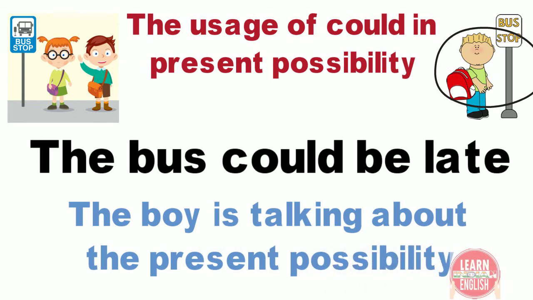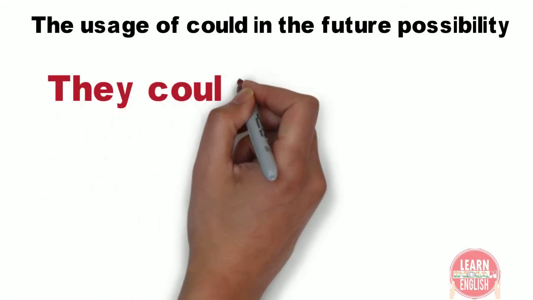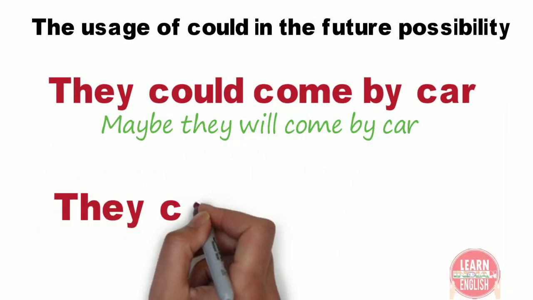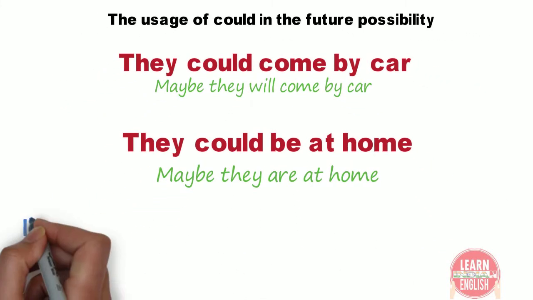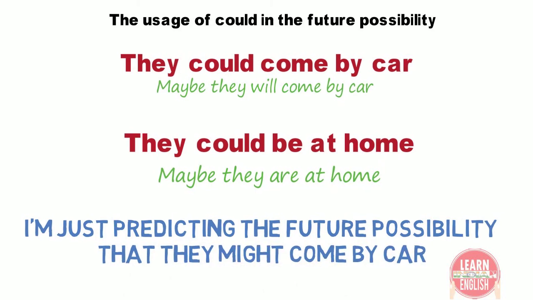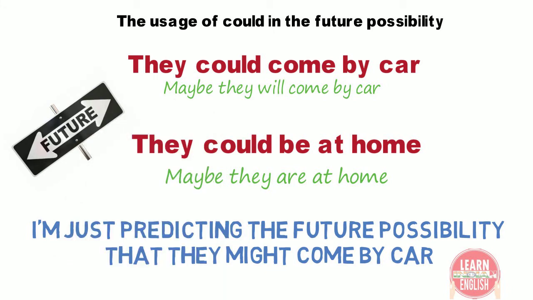Second, let us see the usage of could in the future possibility. They could come by car. Maybe they will come by car. I'm predicting. They could be at home. Maybe they are at home. Here, I'm just predicting the future possibility that they might come by car. It may or may not happen, just guessing the future. So here they are talking about the future possibility.